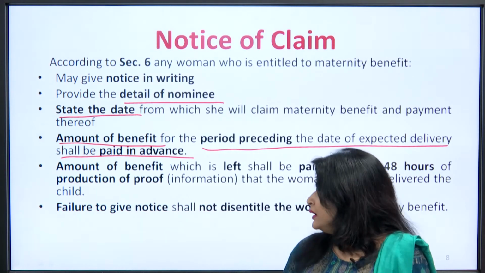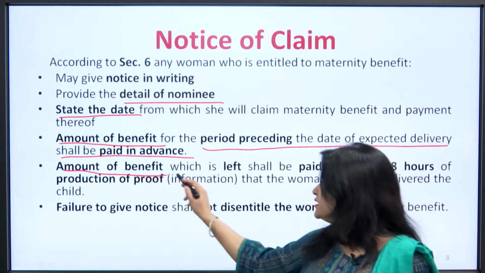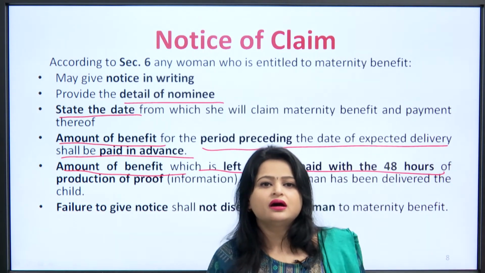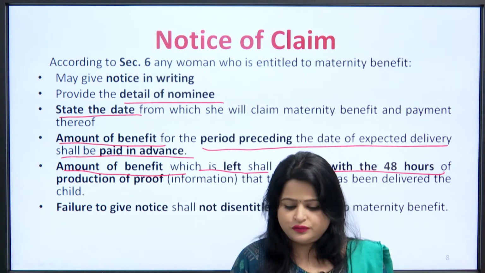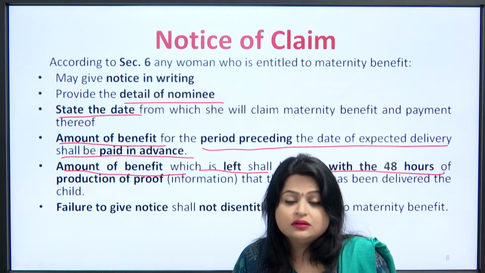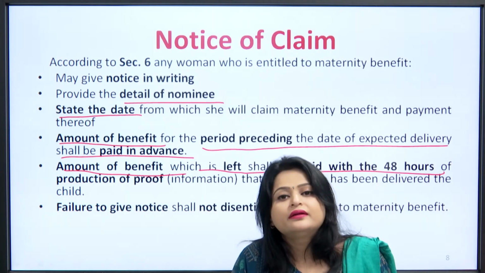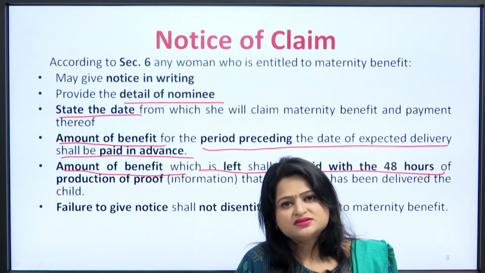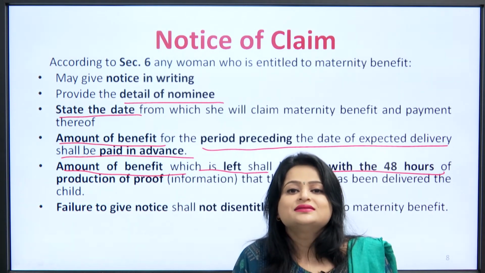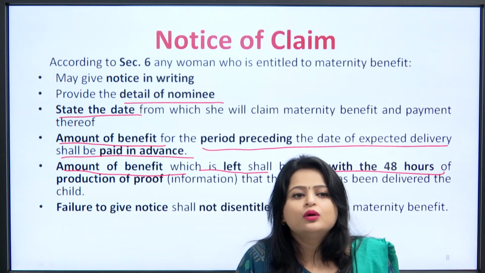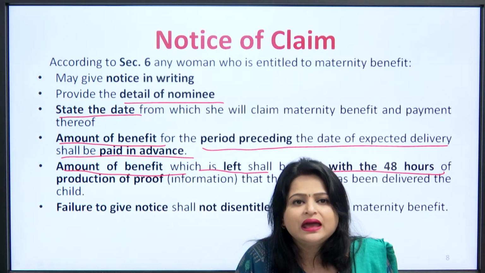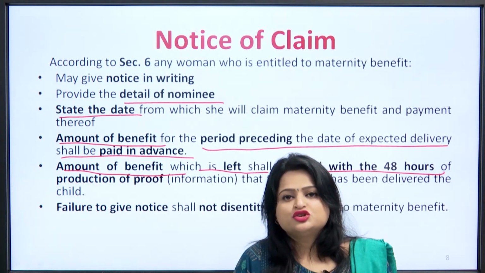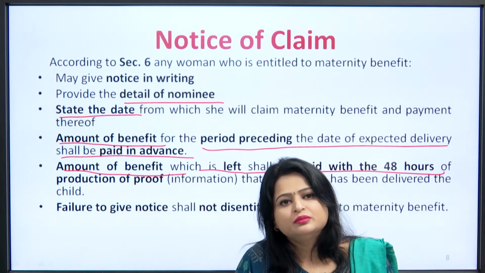Then the amount of benefit which is left shall be paid within 48 hours of production of proof that the woman has delivered the child. The remaining amount, after paying that advance, the employer is liable to pay within 48 hours as he receives the information that the child has been delivered.